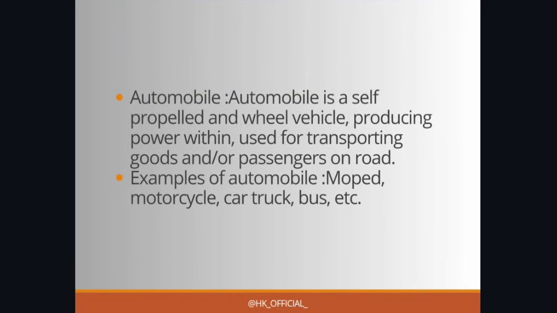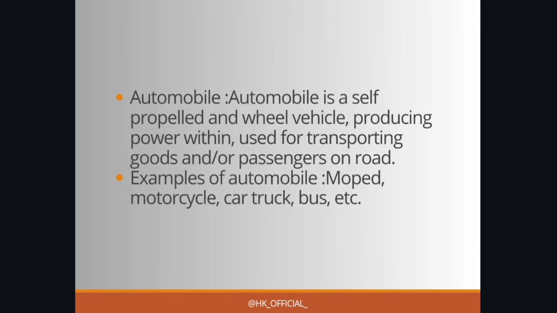Let us see our first topic, that is, what is an automobile. As we are going to study about automobiles, first we have to know what the word actually means. So auto plus mobile. Auto means automatic, and mobile means locomotion.